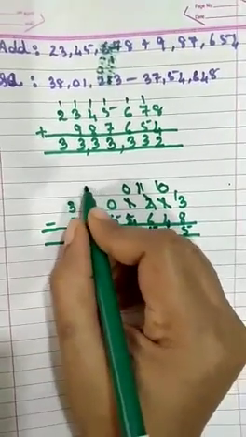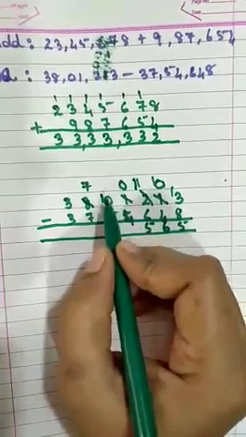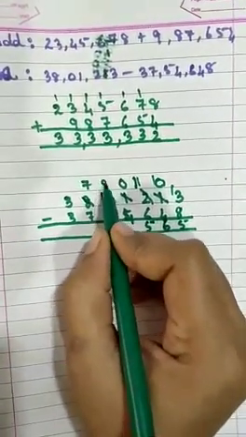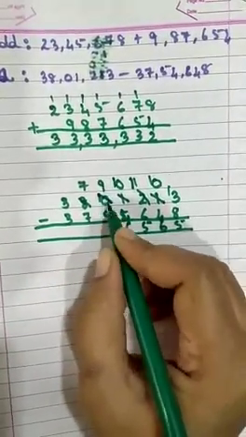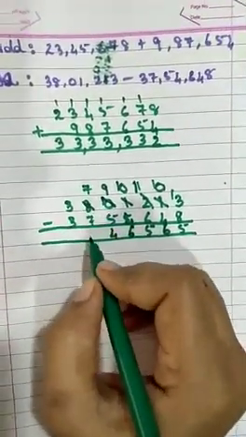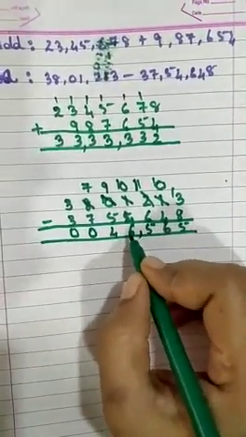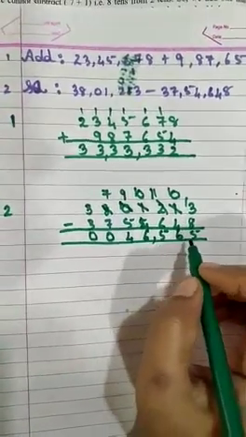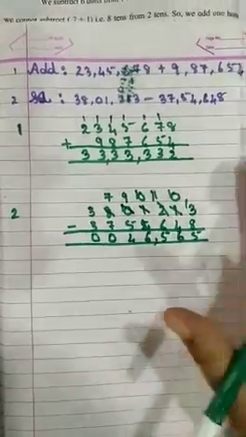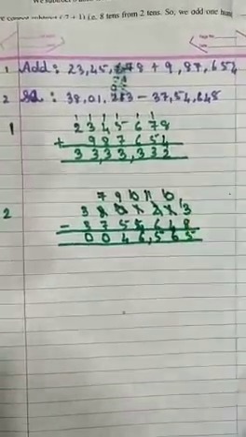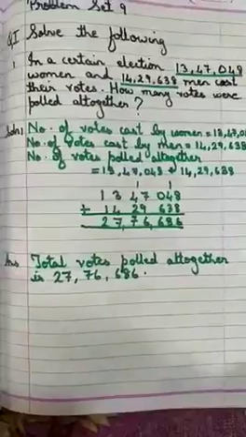So it will become 7. It will give 1 to this number. But here as we want 1 here, so we are going to take it from here. So it will become 9 and this will become 10. Now 10 minus 4, 6. 9 minus 5, 4. 7 minus 7, 0. 3 minus 3, 0. So we get the answer 46,565. So in this chapter, addition and subtraction, we have this type of sum, that is we have to do the addition and subtraction, and we have the word problems also.